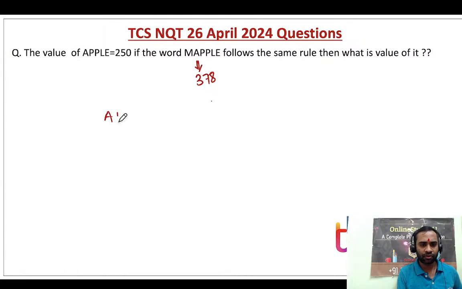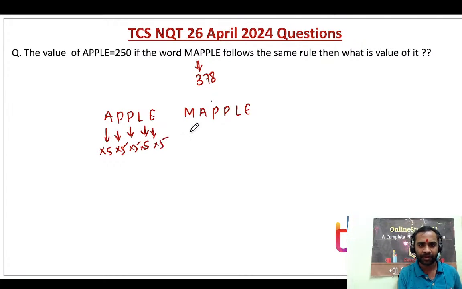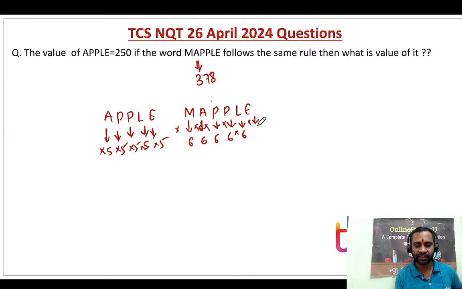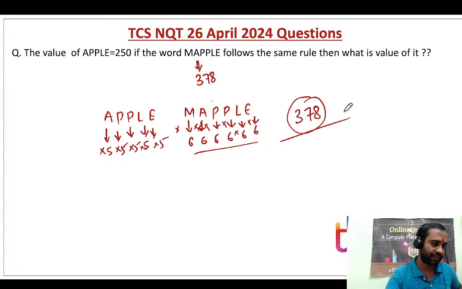Okay, so there are multiple logics, but always this logic: if you have 5 letters, you multiply each by 5; if you have 6 letters, you multiply each by 6, right? With that logic also, you will get 378. So my answer will be 378.